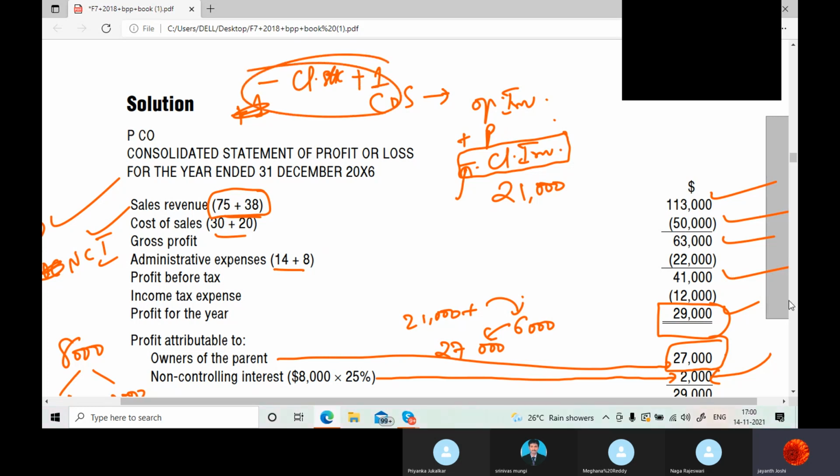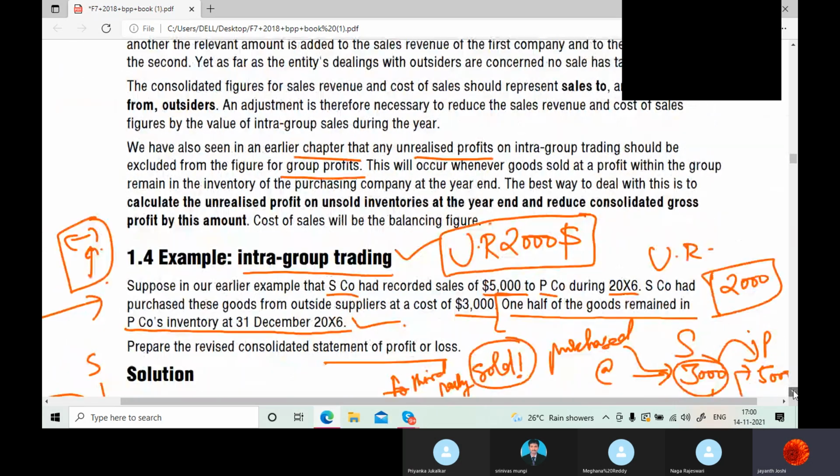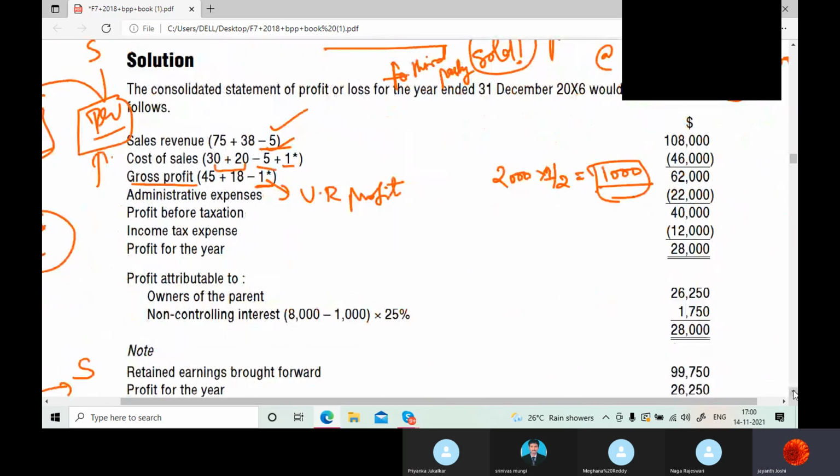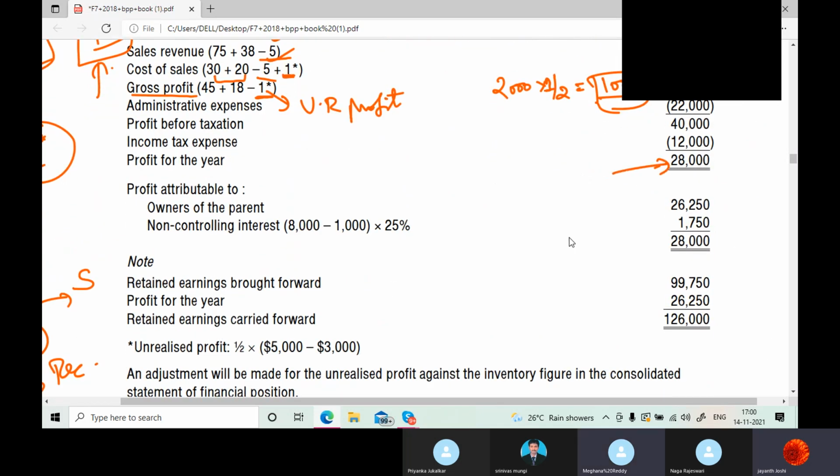So already closing stock will be in minus, so we are adding it here. It will adjust and you get this figure. Rest of the things are all the same, no change. And here comes the 28,000, the profit for the year.